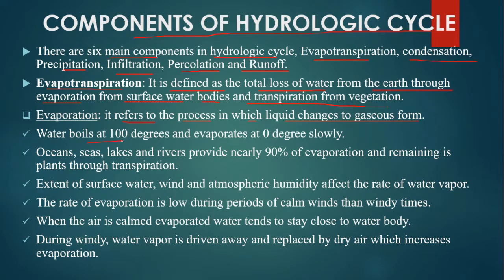Water boils at 100 degrees Celsius and evaporates at 0 degrees slowly. Temperature is the main element which affects the rate of evaporation. Oceans, seas, lakes and rivers provide nearly 90% of evaporation and the remaining is from plants through transpiration. Extent of surface water, wind and atmospheric humidity affects the rate of water vapor.